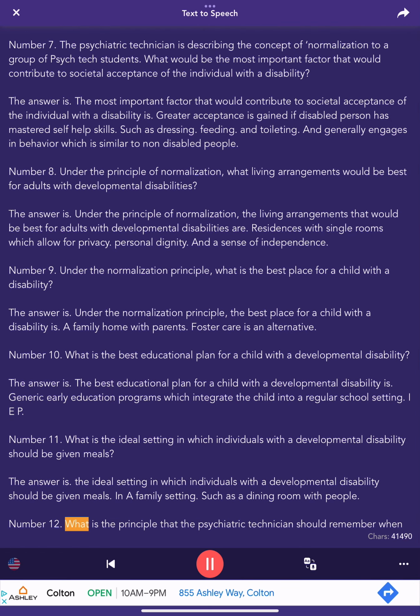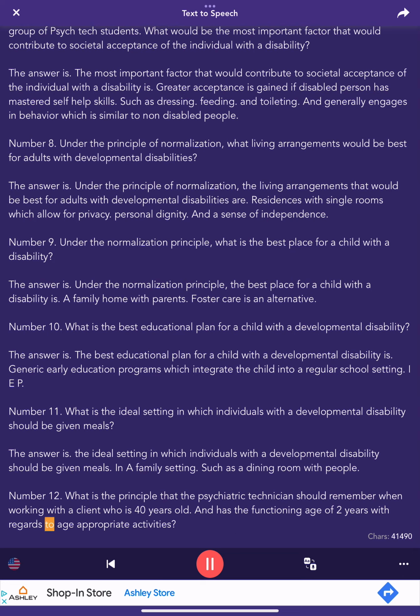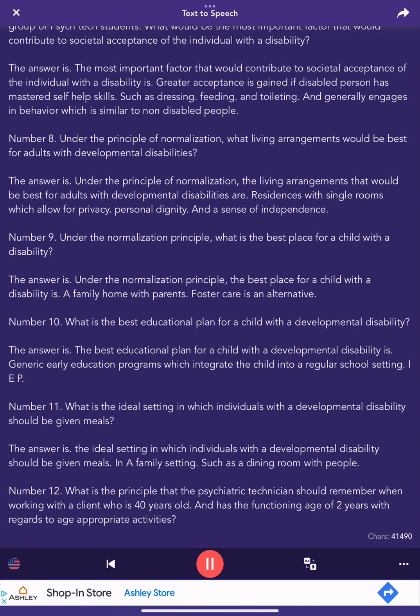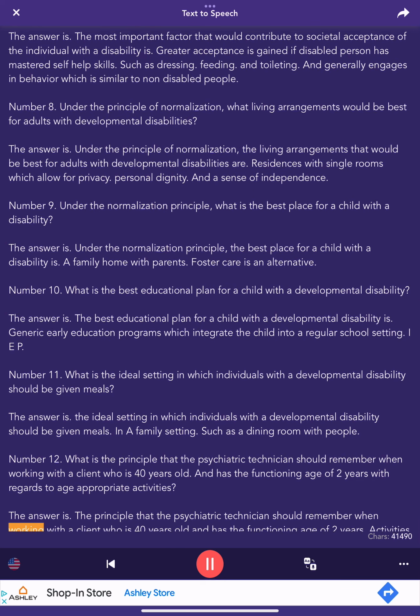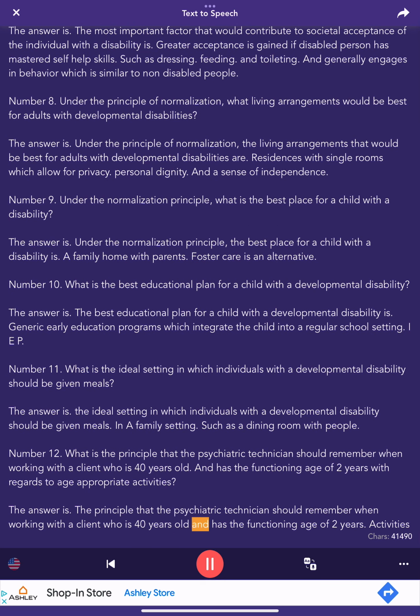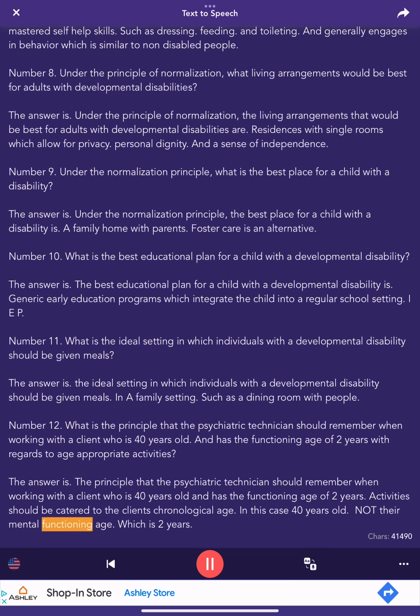Number 12. What is the principle that the psychiatric technician should remember when working with a client who is 40 years old and has the functioning age of 2 years with regards to age-appropriate activities? The answer is, the principle that the psychiatric technician should remember when working with a client who is 40 years old and has the functioning age of 2 years: activities should be catered to the client's chronological age, in this case 40 years old, not their mental functioning age, which is 2 years.